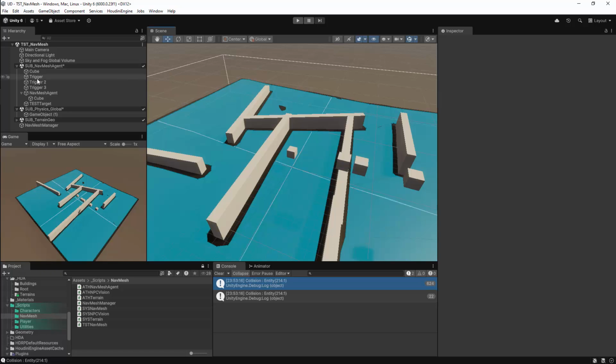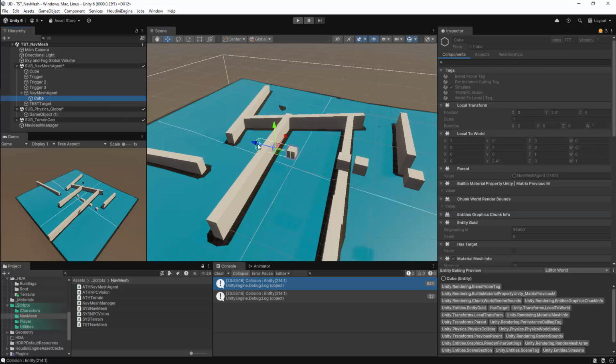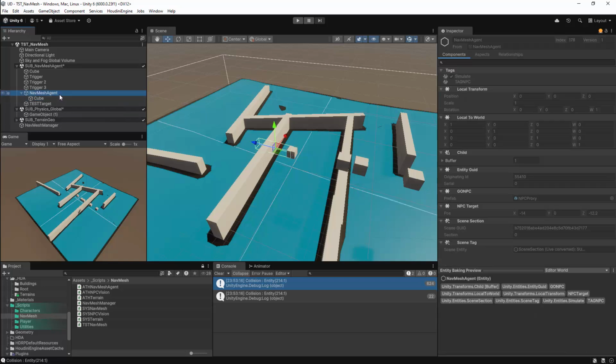So what we'll work on next is we're going to take a cube for the vision. This cube will need to edit the values on its parent entity, and doing this will cause this entity to update the target value.